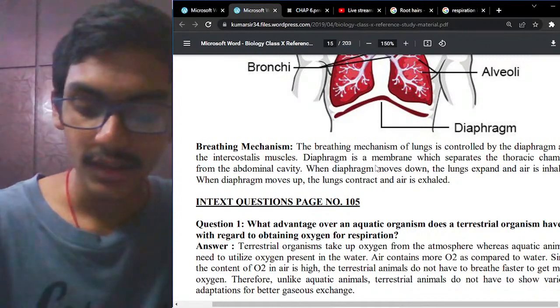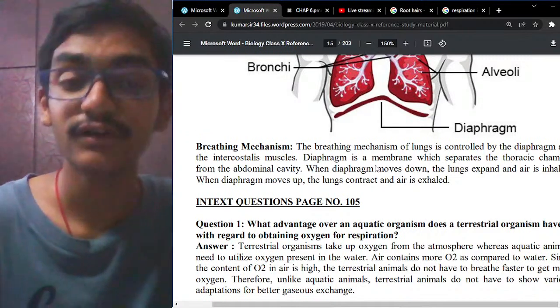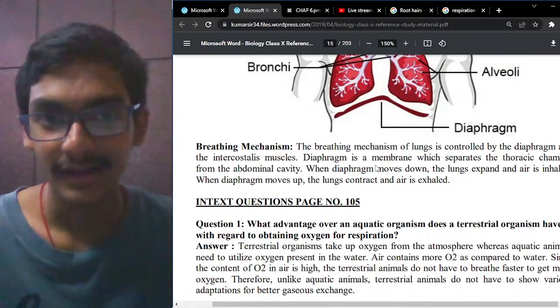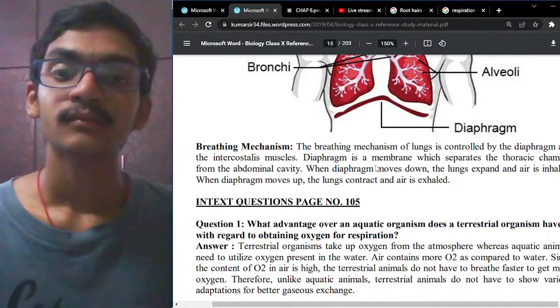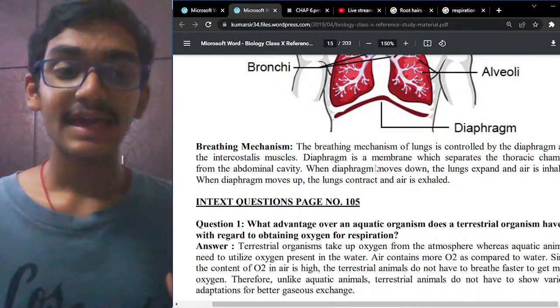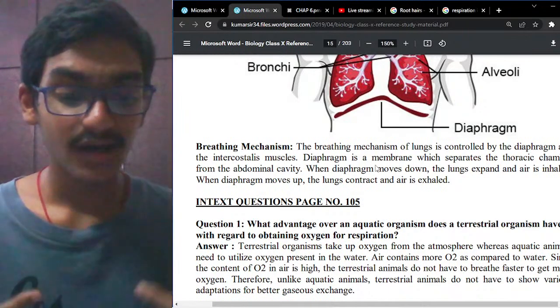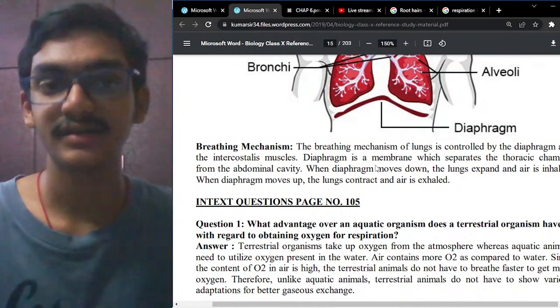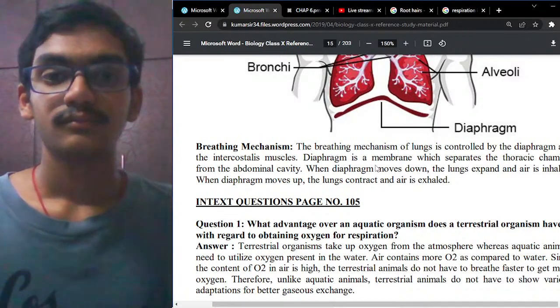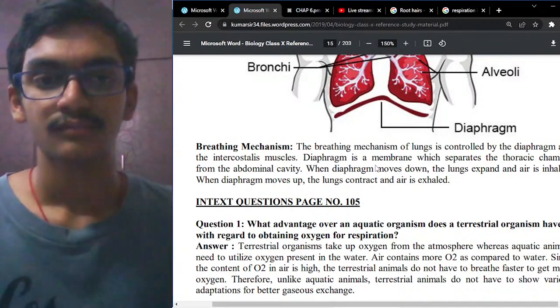Now let us see the three main important processes. First, the inhalation process. While we inhale the air, try to see for yourself: the size of the ribs is actually increasing.